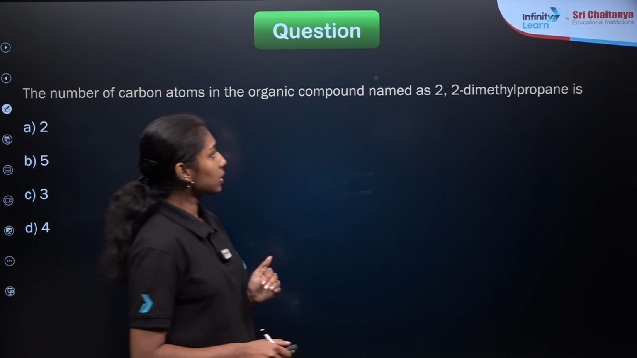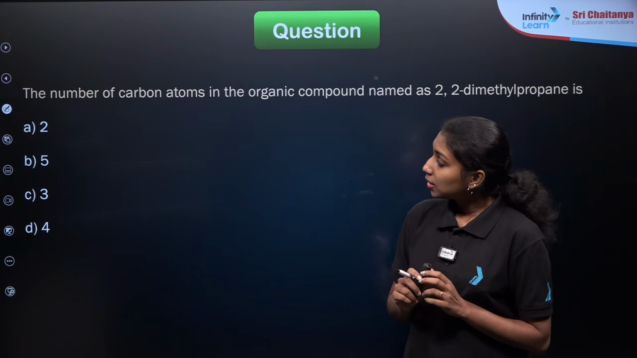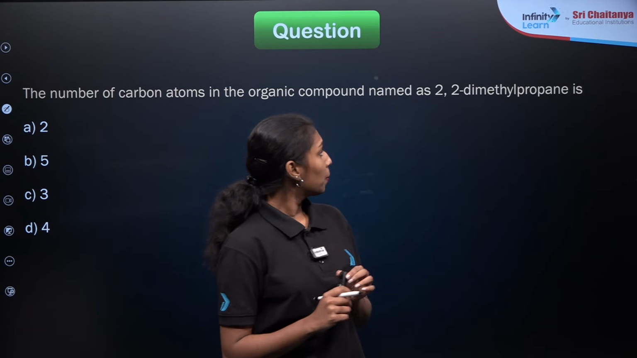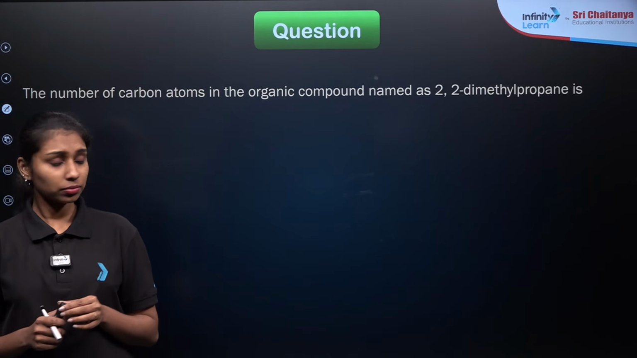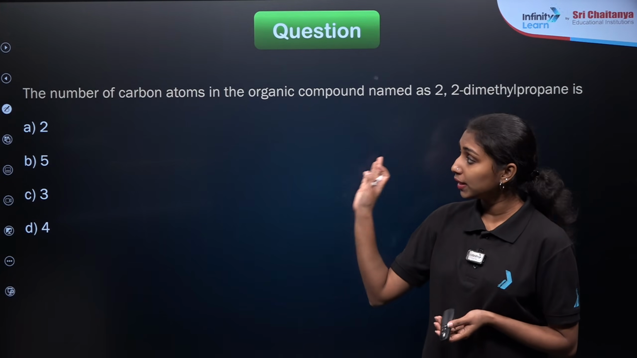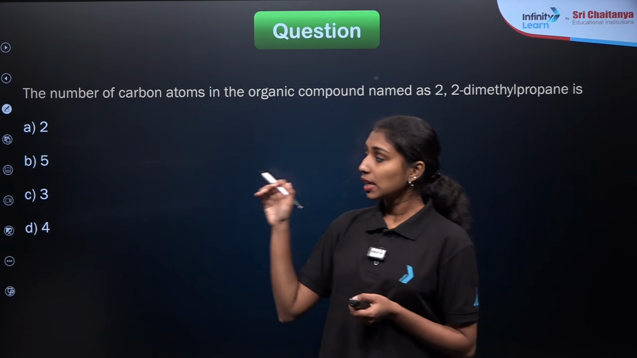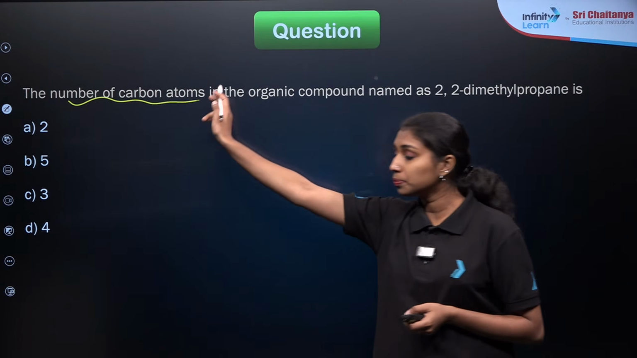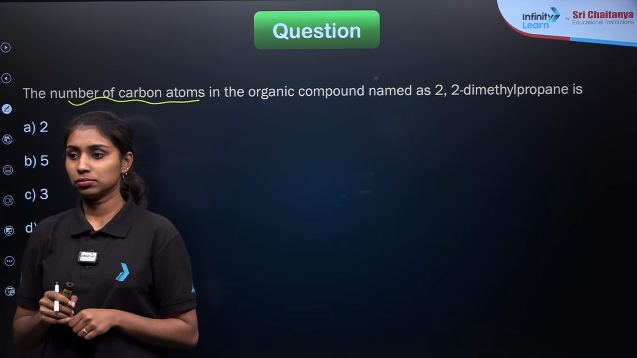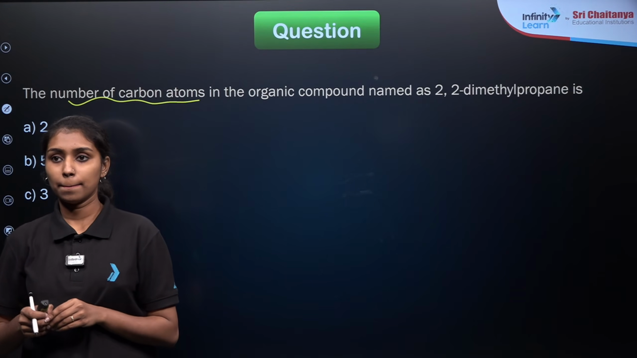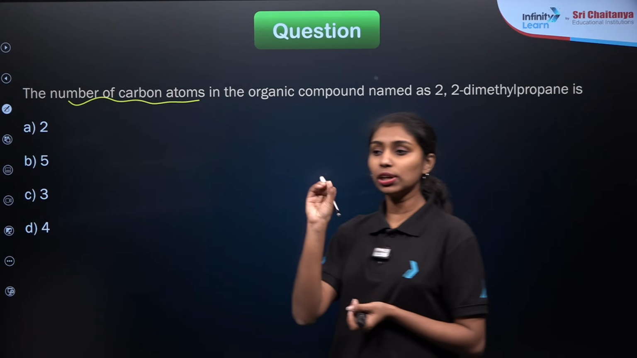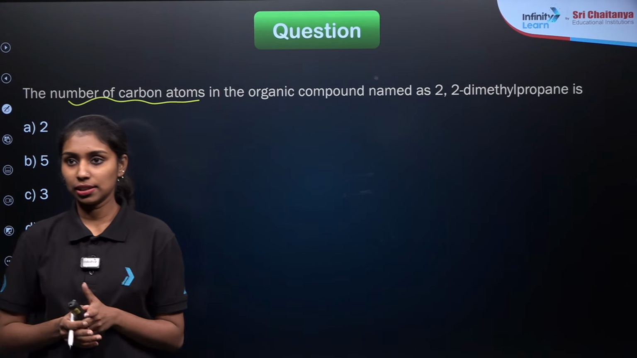Now we are moving to the next question. The number of carbon atoms in the organic compound named 2,2-dimethyl propane. Try to find out the structure for this compound, then identify the total number of carbon atoms. It is asking about the total number of carbon atoms. In the case of an IUPAC name, that hyphen stands for just a separation, not about the bonds.